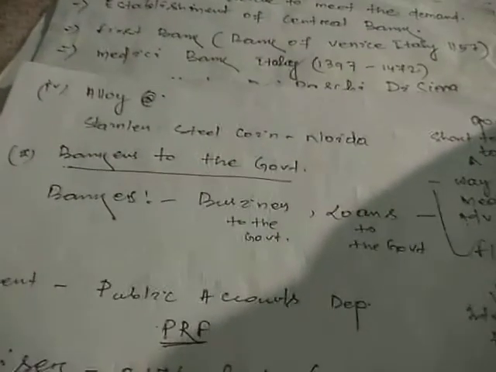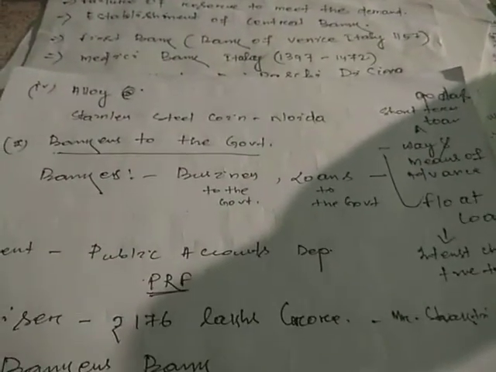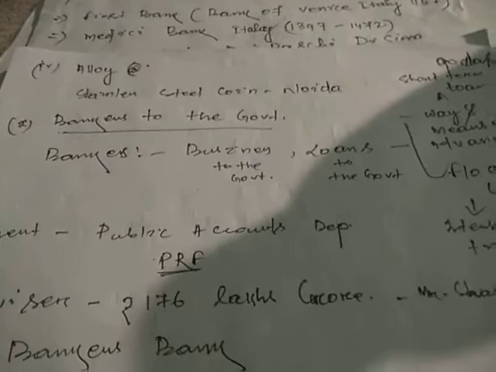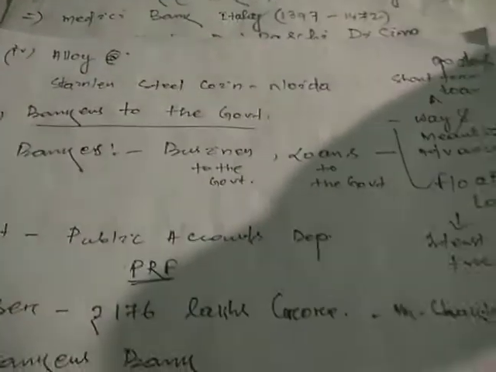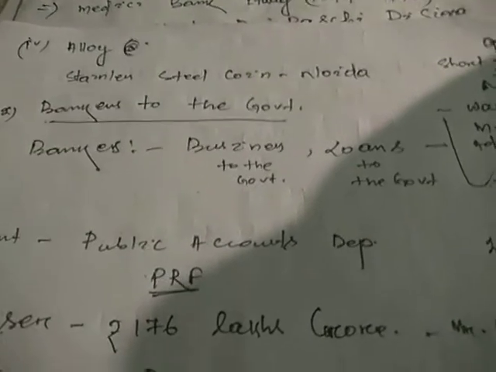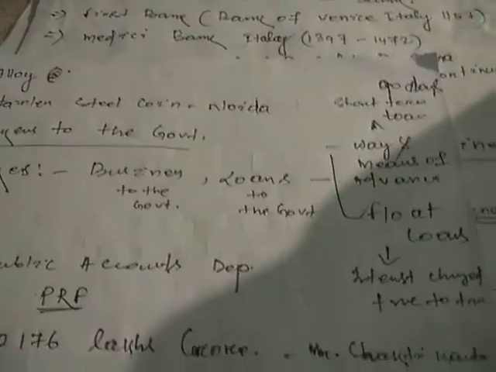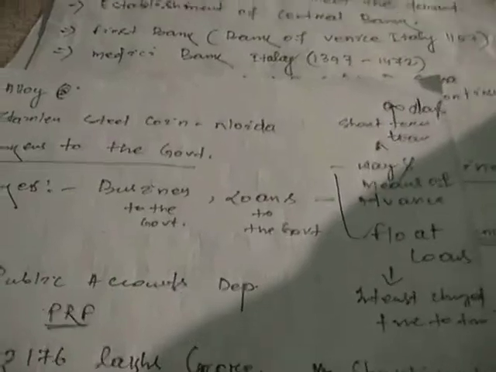Why is it known as bankers to government? It provides different types of facilities to the government, in the sense of business purposes and loan purposes, business to the government and loans to the government also. That's why you say it is the banker, right? Banker means he is the provider of finance to the bank.